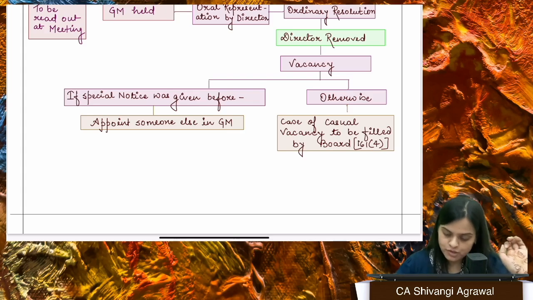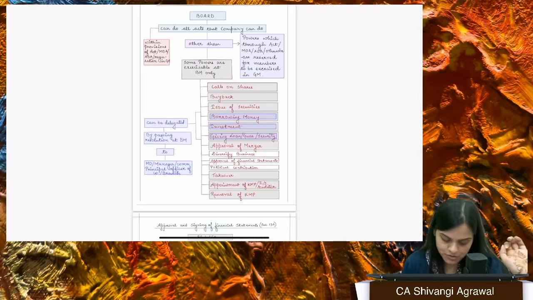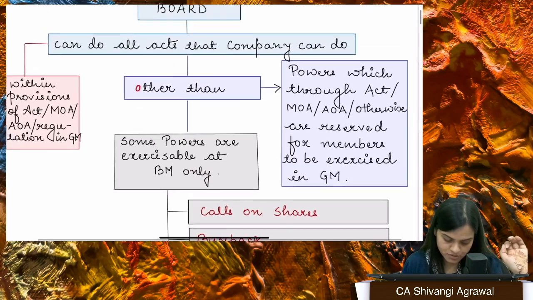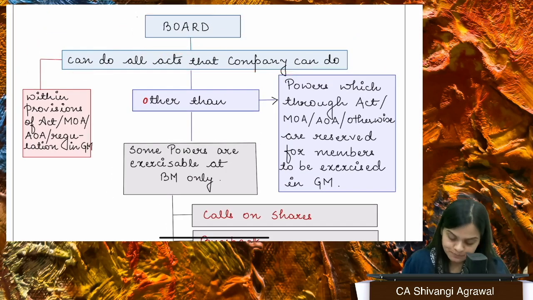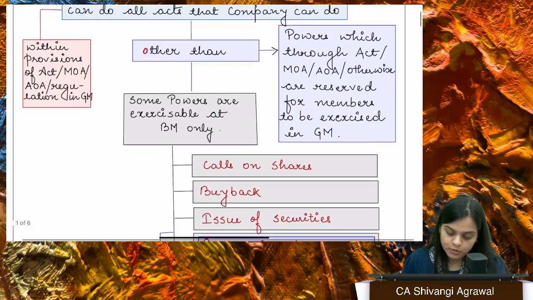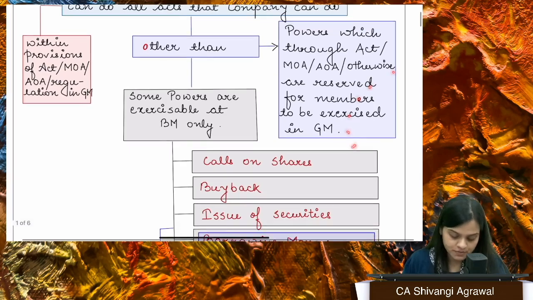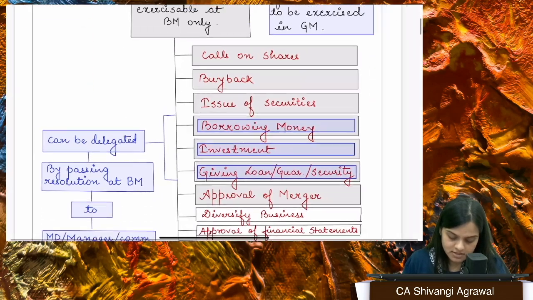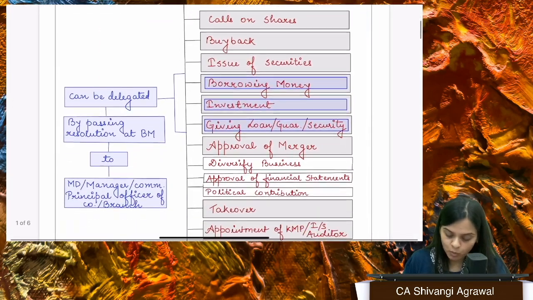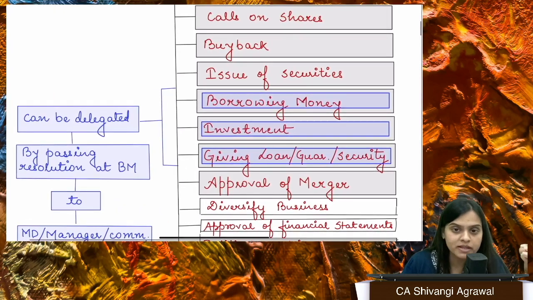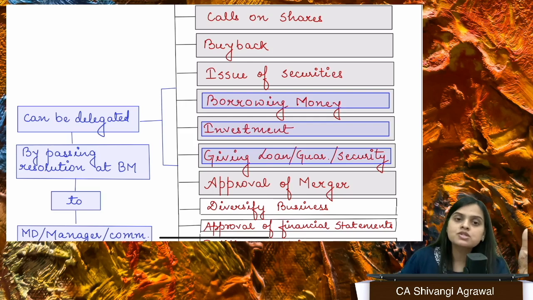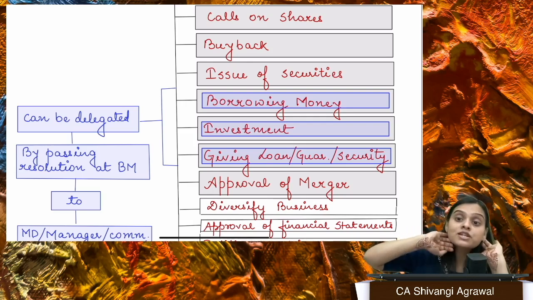Apart from that, you also have something called powers of board in the chapter of directors only. So the board can do all the acts which a company can do. Right? You cannot do something which has been reserved only for members. Right? But then there are some powers which are exercisable at board meeting only. Ma'am, what does it mean? Board takes all the decisions at board meeting only? No, my dear. Board may take some decisions through circulation also.